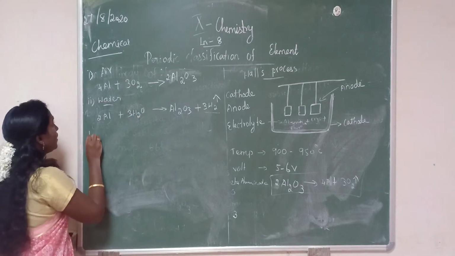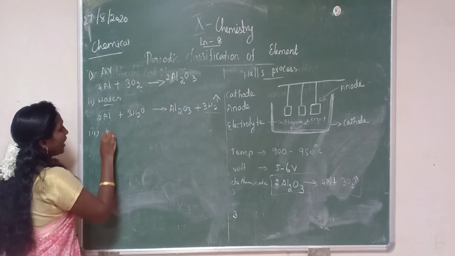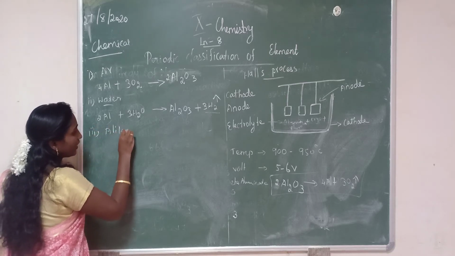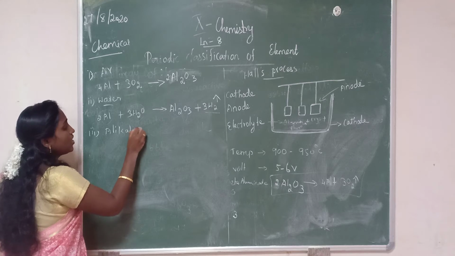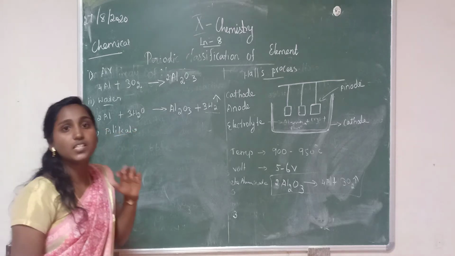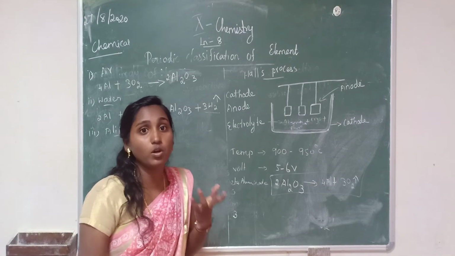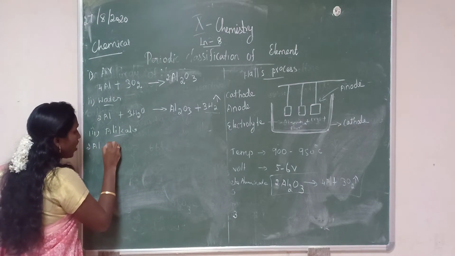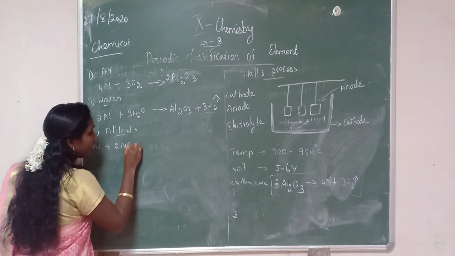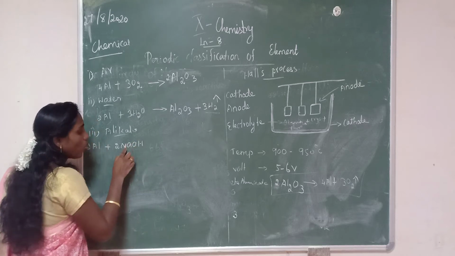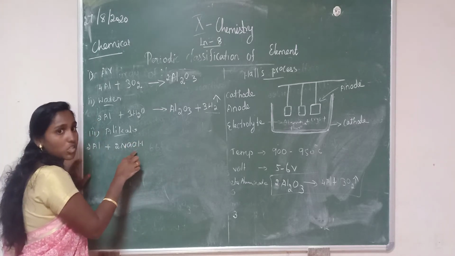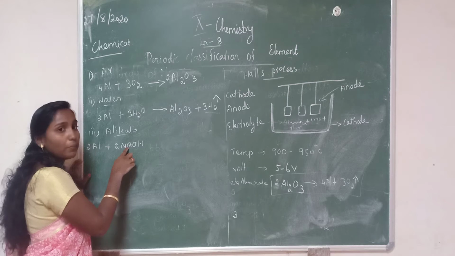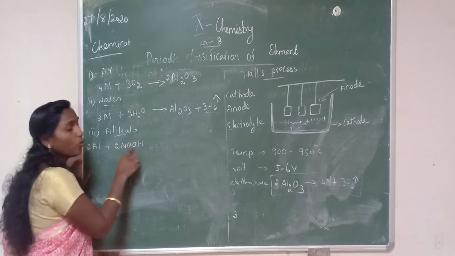Then the third property, reaction with alkalis. Alkalis means caustic soda, that is sodium hydroxide, NaOH.